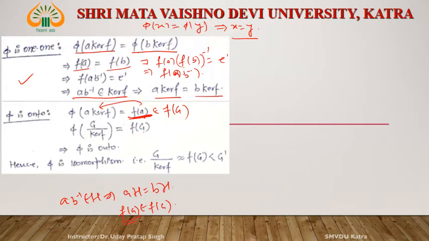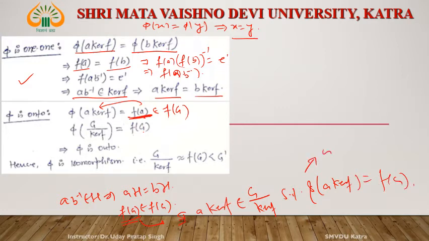For all f of a, there exists a kernel f belonging to G by kernel of f such that phi of a kernel f is equal to f of a. It means phi is onto. Okay. If phi is onto, phi is 1-1 and phi is well defined, right, this phi is isomorphism.